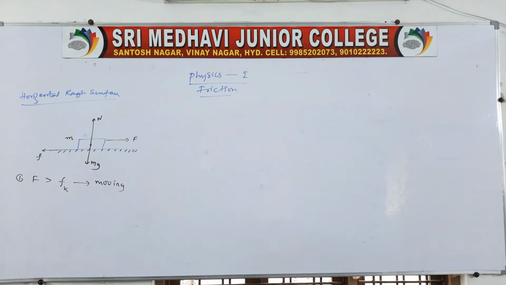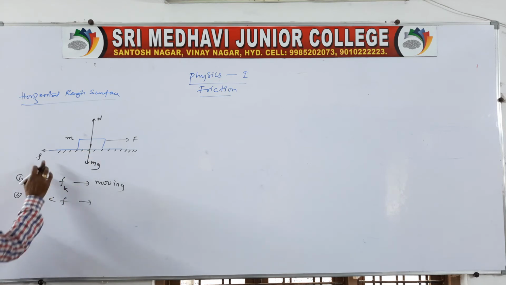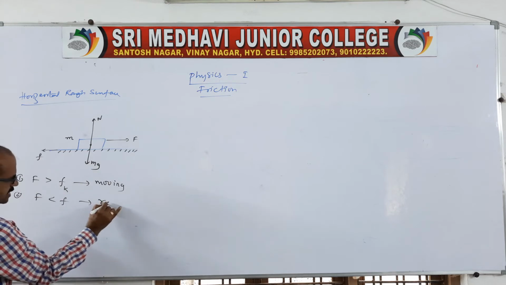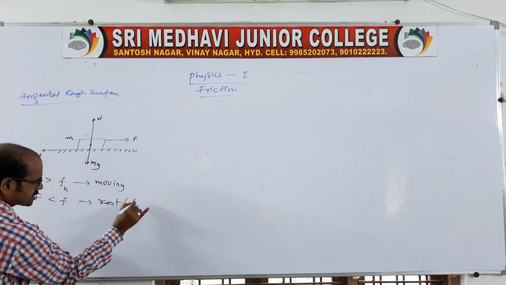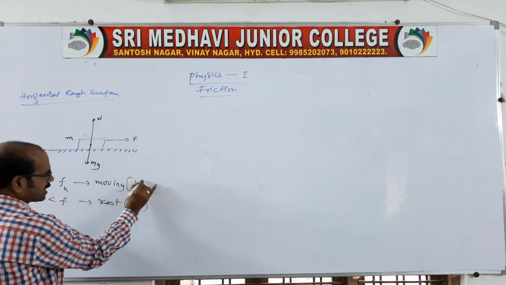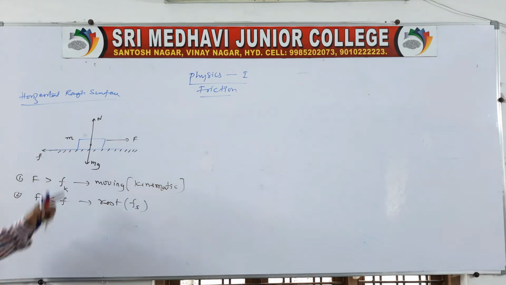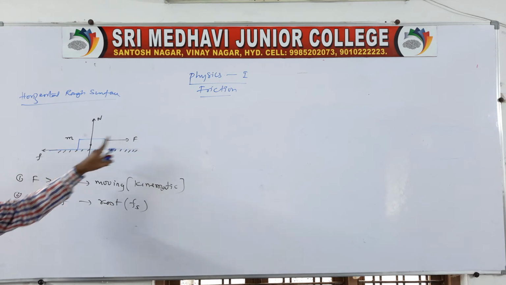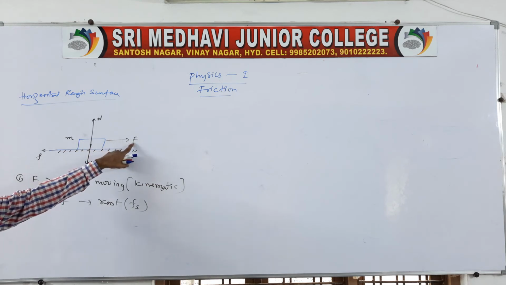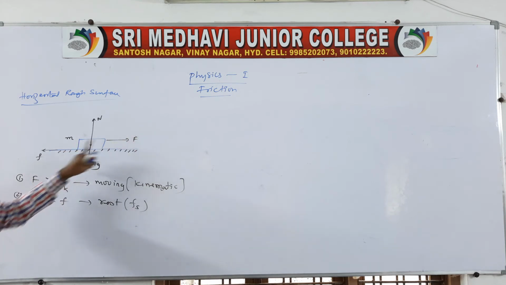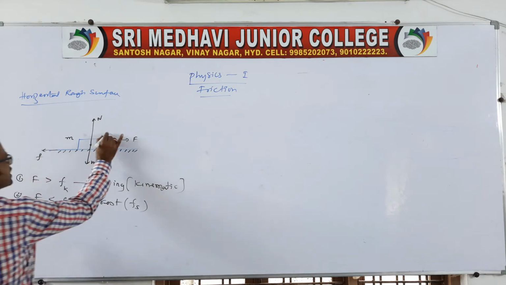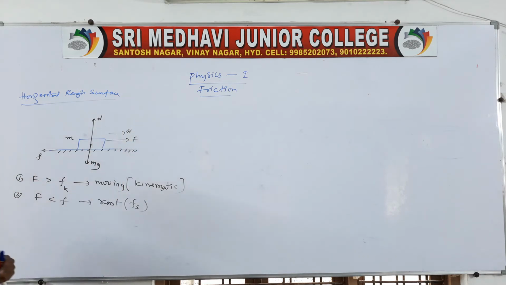The second condition, if capital F is less than the frictional force, the block is at rest, because the friction is greater than the applied force. Here static friction is introduced. In the first case, the block is moving in the forward direction because of the applied force and it is accelerating with an acceleration a.